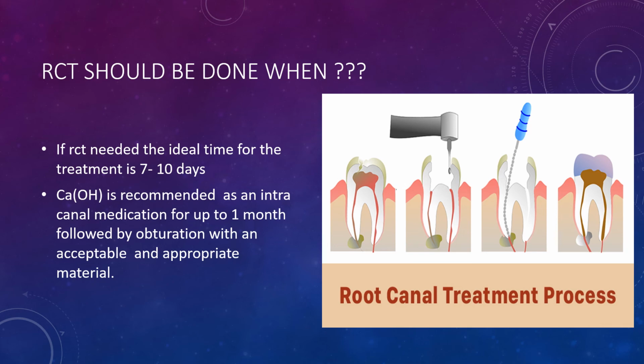Calcium hydroxide is recommended as intracanal medication for up to 1 month, followed by obturation with an acceptable and appropriate material. So after removing the pulp tissue, we should fill the canals with calcium hydroxide and leave it for 1 month, and then we should obturate it with gutta percha.